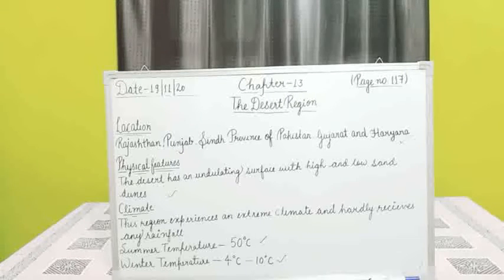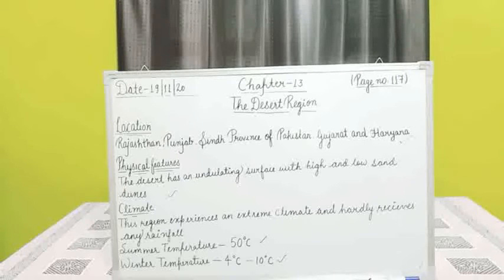To the west lies the Indus Plain and to the southeast is the Aravalli Range. The Rann of Kutch lies to the south and the Punjab plains are located in the north and northeastern parts of the desert. This is the location of the desert, from where to where we can find desert. Now see physical features.